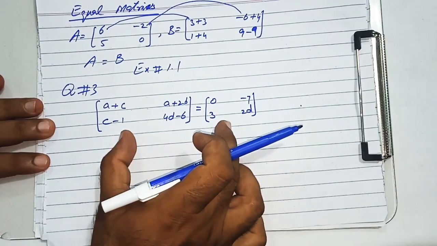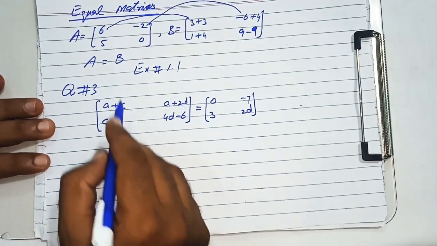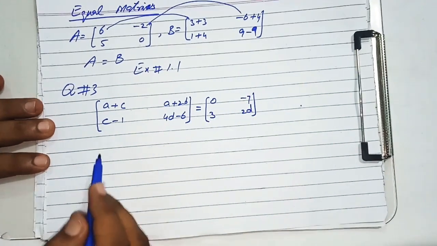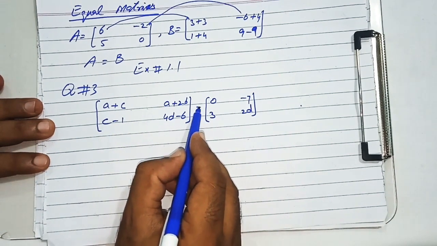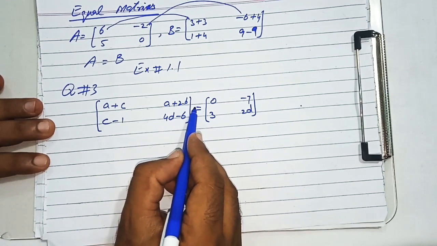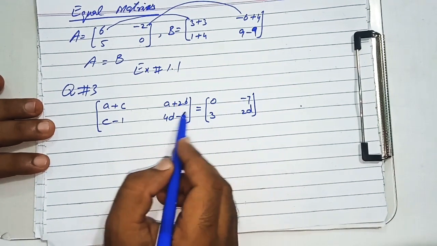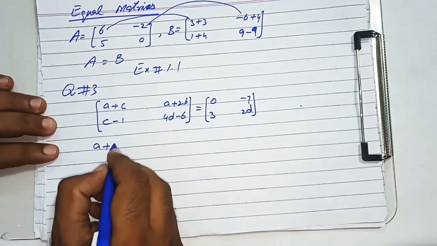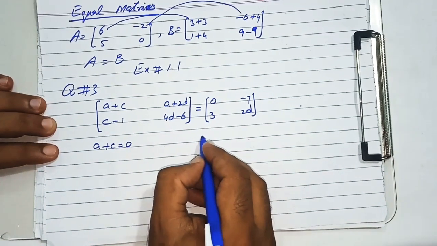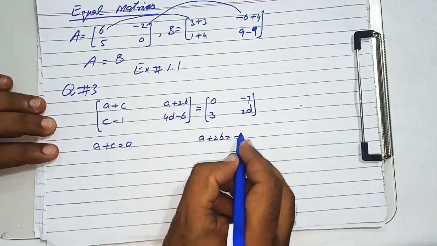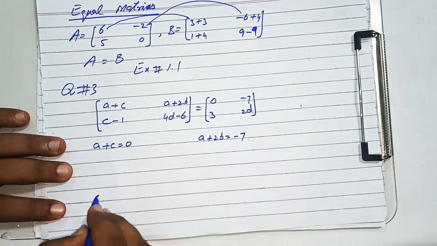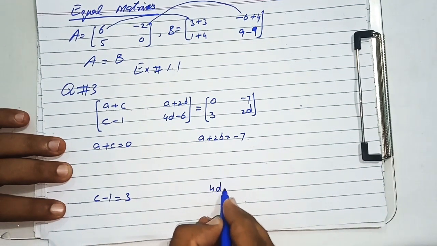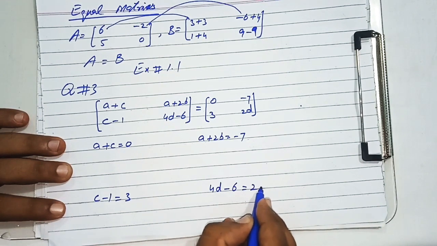So the order of both the matrices is equal because there are 2 rows and 2 columns in the first matrix, as well as 2 rows and 2 columns in the second matrix. And because the sign between both the matrices is an equal sign, it means that both the matrices are equal, and if the matrices are equal, then their corresponding entries must be equal. So A plus C is equal to 0, A plus 2B is equal to minus 7, C minus 1 is equal to 3, and 4D minus 6 is equal to 2D.